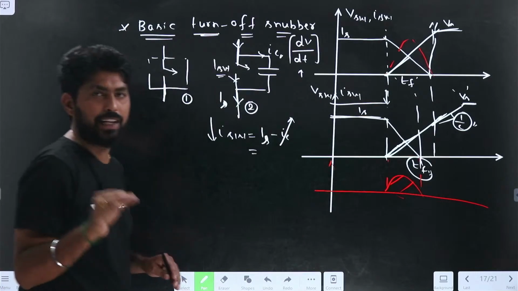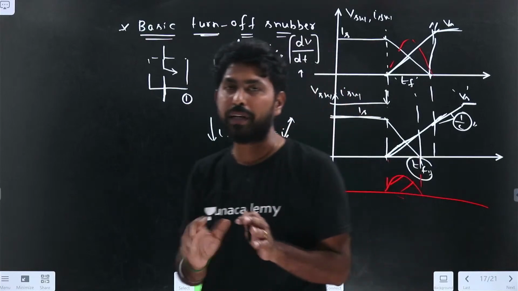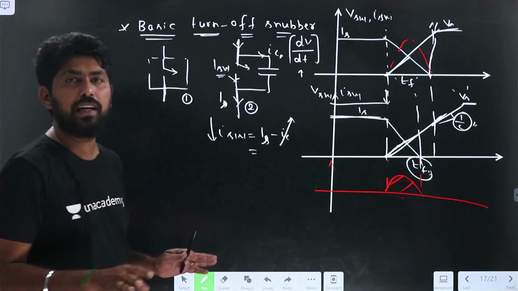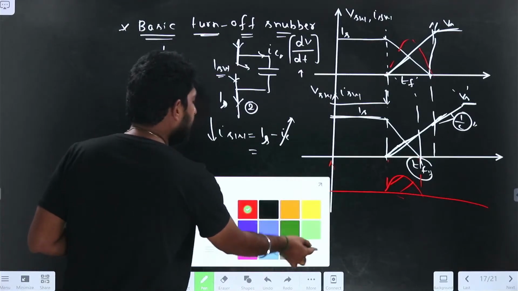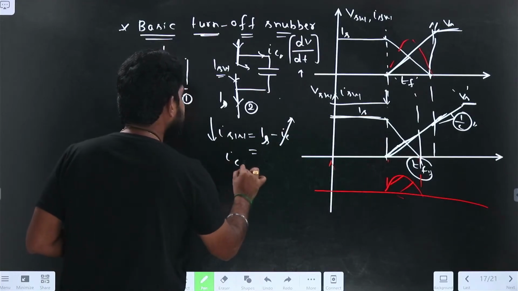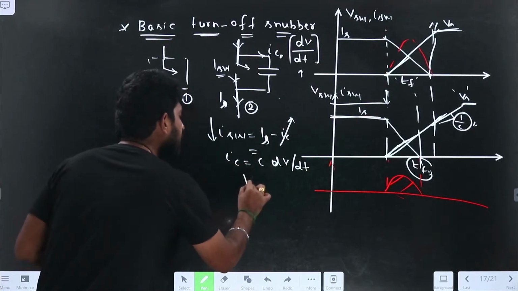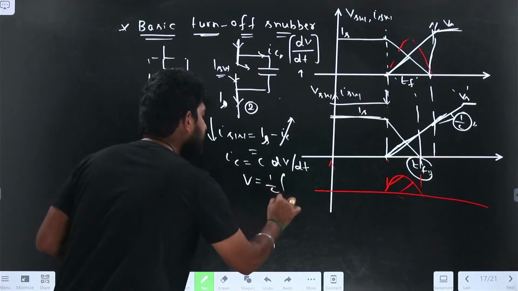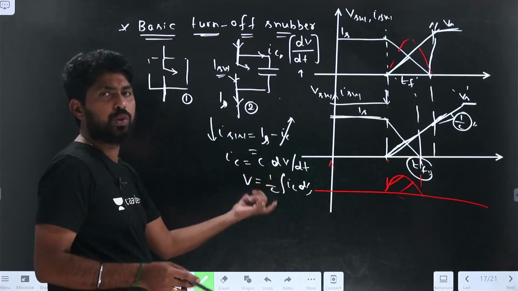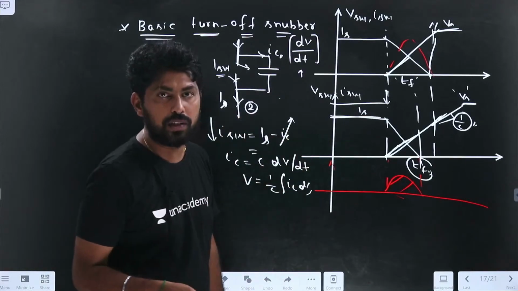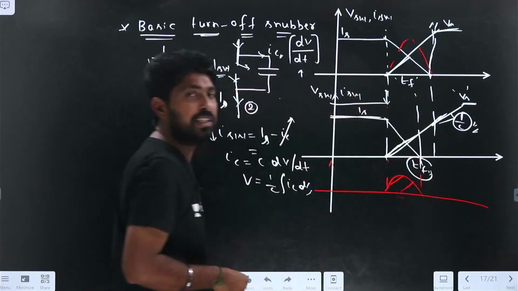Try to understand. You just need to keep the minimum concepts here. To understand the minimum concept is sufficient. There will be some approximations here, but try to understand the concept. IC equals C into dV by dt, so the voltage equals 1 by C into the integration of IC dt. It will depend on the slope. If IC is assumed to be a constant value, the slope will depend on IC by C.